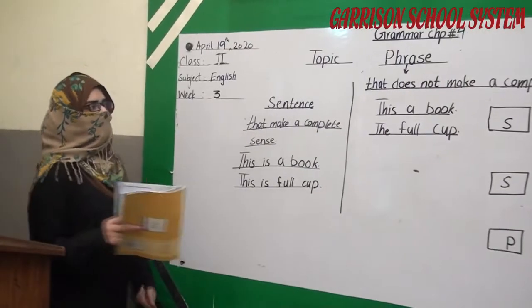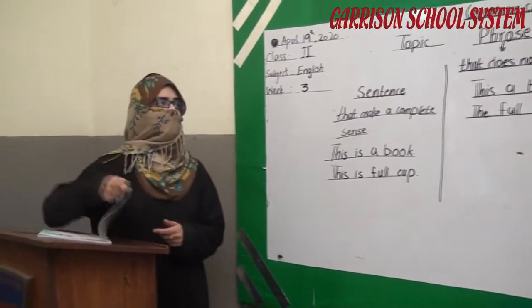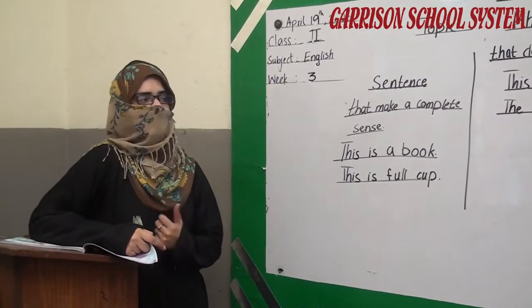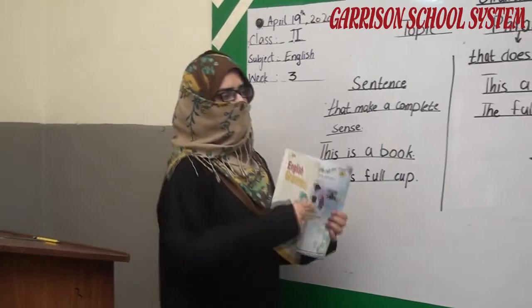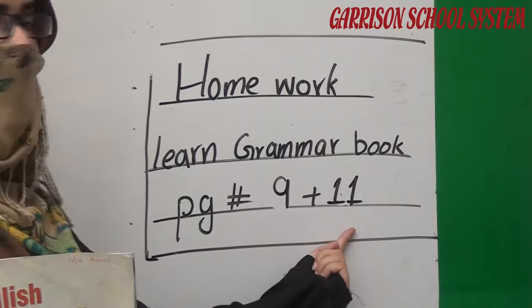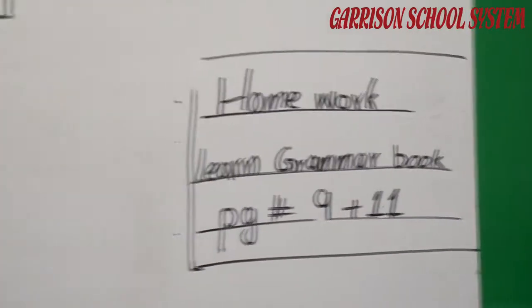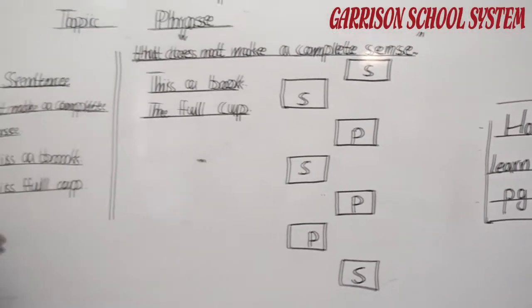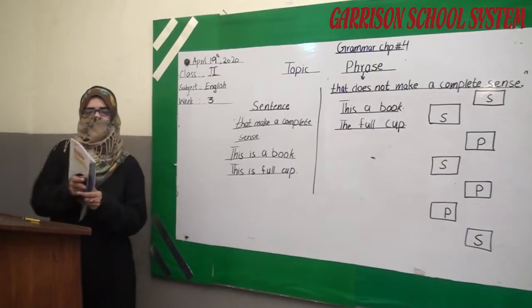Okay students, now we have learned about two chapters, the phrase and the rhyming words. Now here is a task that I am giving you as homework. You have to learn grammar book pages number 9 and 11. As I told you about these two chapters, now you have to learn them. Thank you so much.